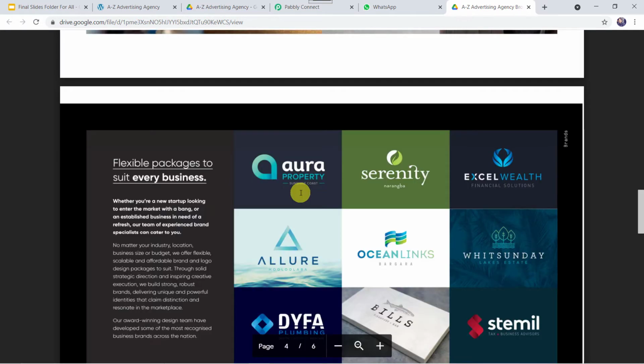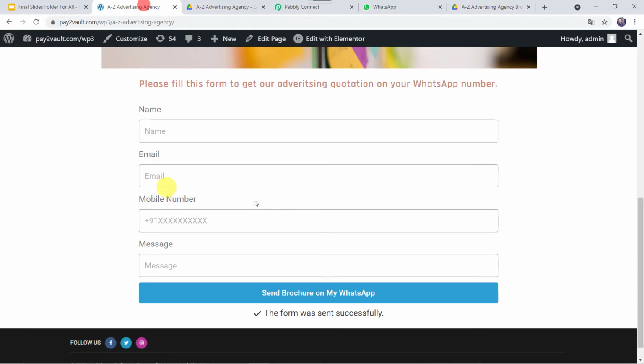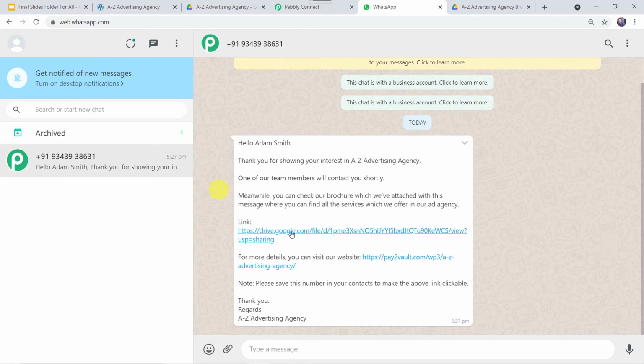Okay. So now here you might be wondering that I just filled a form over here and automatically a WhatsApp message is sent to the customer along with the brochure of my ad agency. So how did I manage to do this? So let me tell you, I have done this in just 3 simple steps and anyone can do this very easily. So let me show you the steps now.